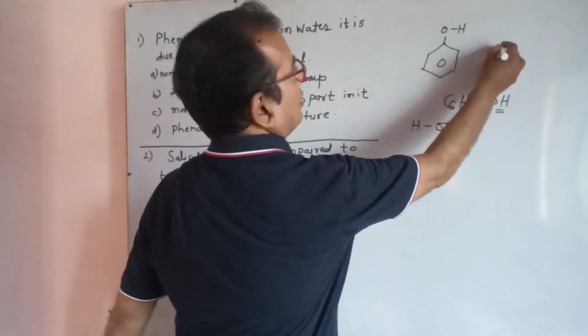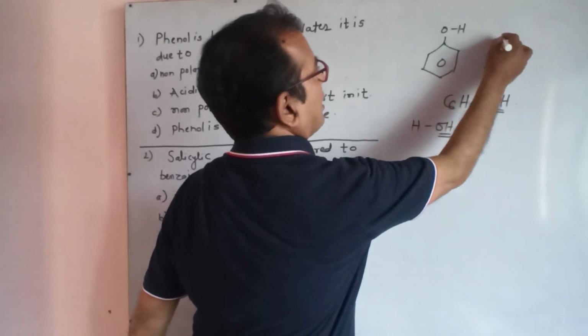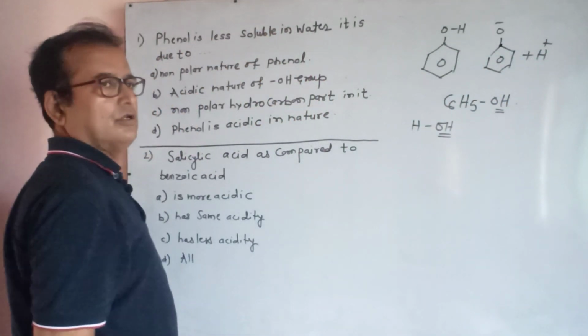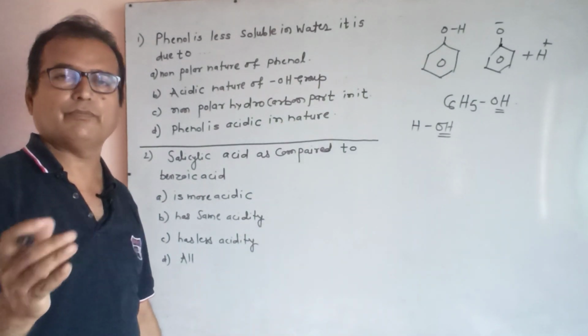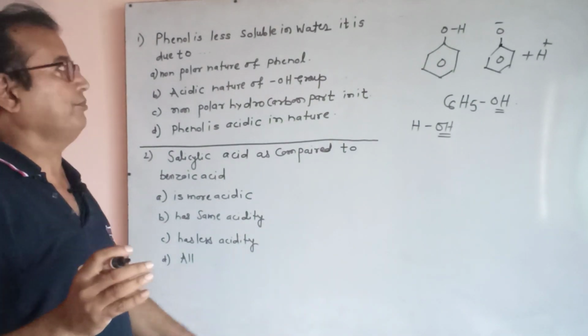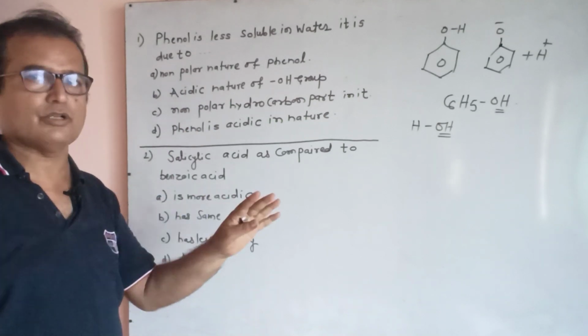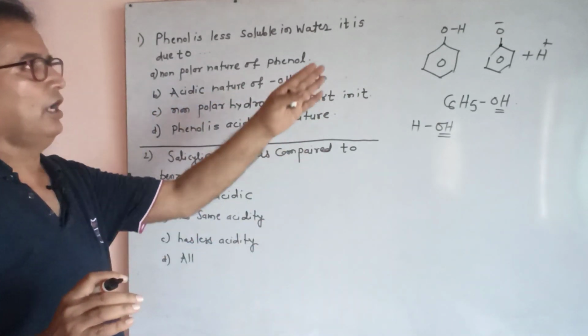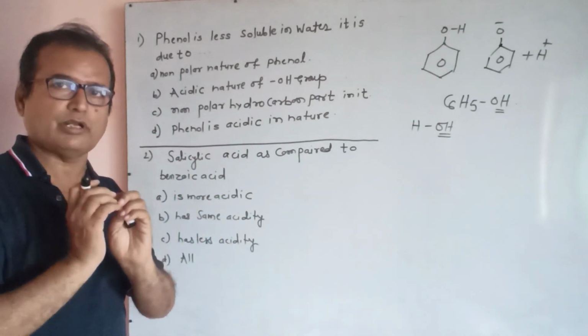Phenol gives phenoxide ion plus H plus. It means it is not non-polar. Here negatively and positively charged particles are formed. It is polar. Non-polar nature of phenol is incorrect. And then acidic nature of OH group: this option says the OH group is not acidic.